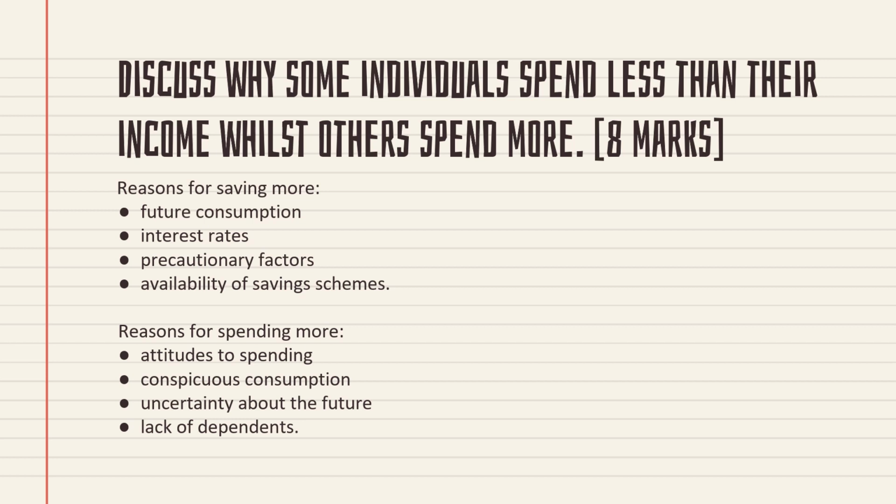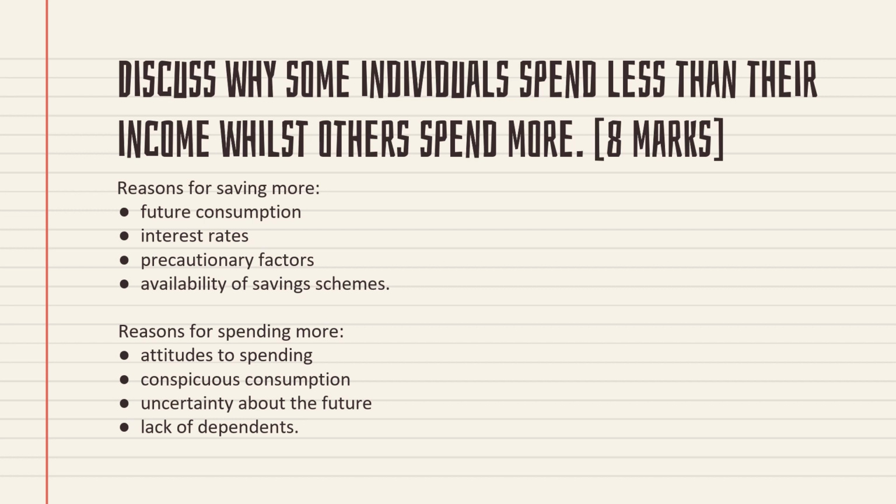Then the third point is precautionary factors, that means unexpected events. For example, consumers expect that if anything happens, they will need money, and at that time they can't go and ask someone else for help. So consumers keep money for the precautionary motive.